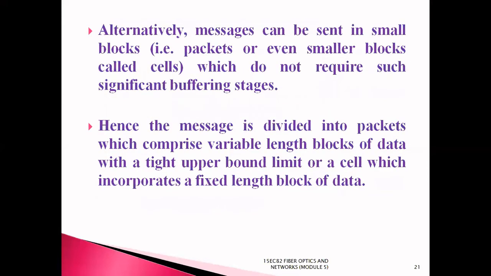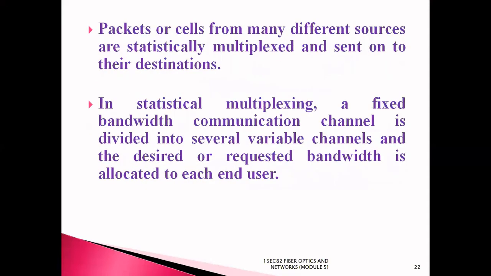Alternatively, messages can be sent in small blocks, that is, packets or even smaller blocks called cells, which do not require such significant buffering stages. Hence, the message is divided into packets which comprise variable length blocks of data with a tight upper bound limit, or a cell which incorporates a fixed length block of data. Packets or cells from many different sources are statistically multiplexed and sent on to their destinations.